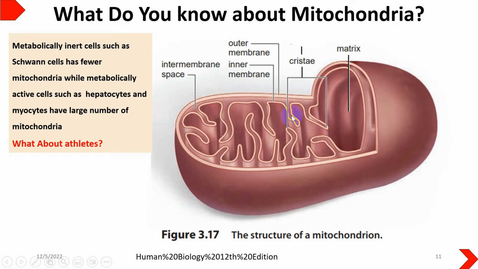One thing important to remember is that the number of mitochondria shows the state of the cells.